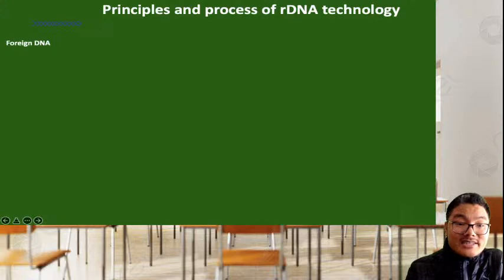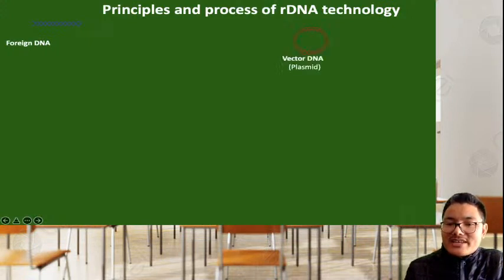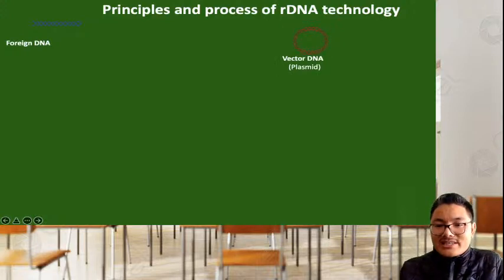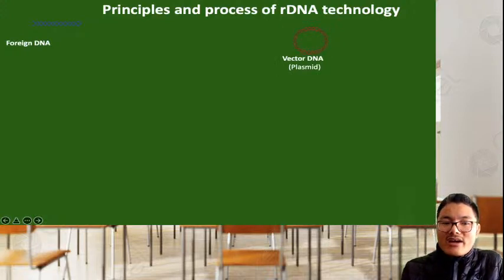The structure, the strand that you are able to see here in the form of a helix, is representing the foreign DNA. So the first step is isolation of foreign DNA, and we should isolate the vector DNA. The term vector here refers to the carrier. This DNA is going to carry a portion of foreign DNA, and that's why vector DNA is used. The vector DNA is usually the plasmid. You know that plasmid DNA are small circular DNA present in bacteria, right?